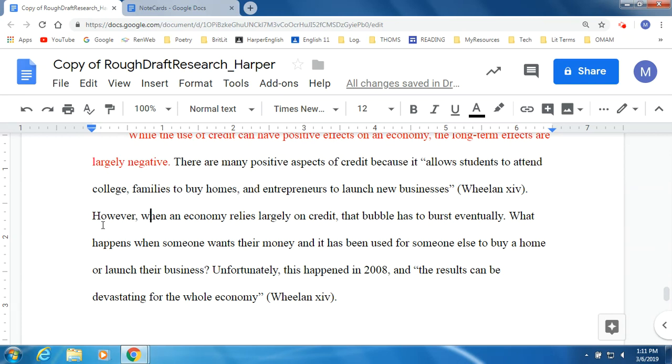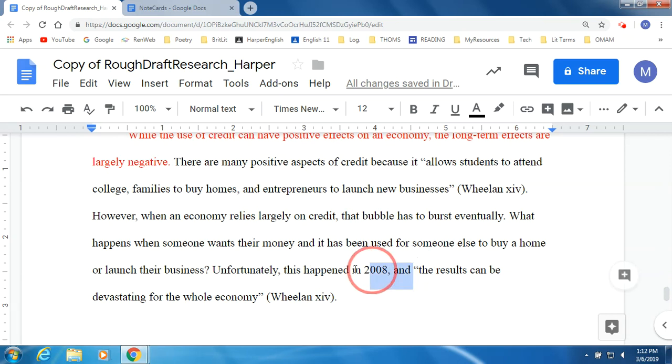When an economy relies largely on credit, that bubble has to burst eventually. What happens when someone wants their money and it has been used for someone else to buy a home or launch their business? Unfortunately, this happened in 2008, and the results can be devastating for the whole economy. Okay, I've got a tense issue here. This happened in 2008, and the results can be devastating.